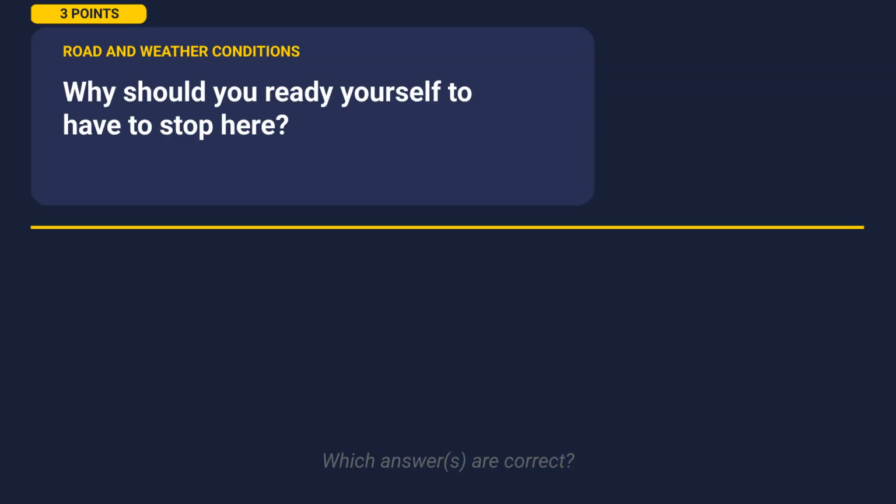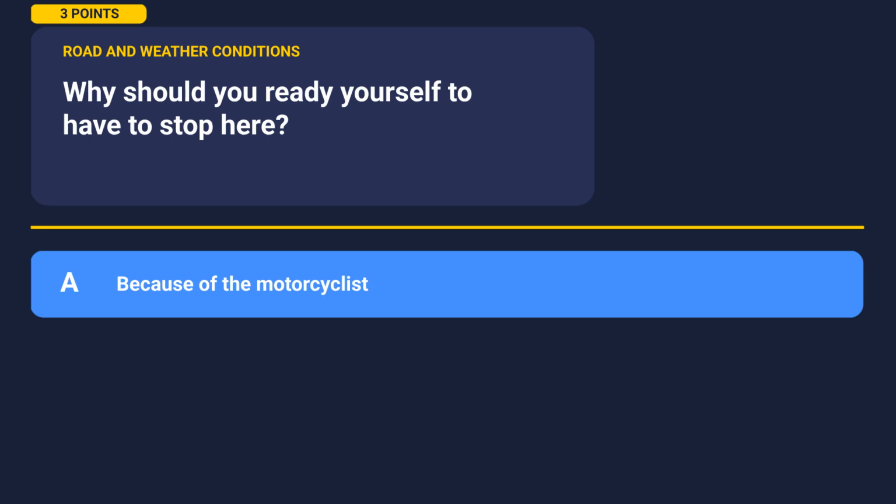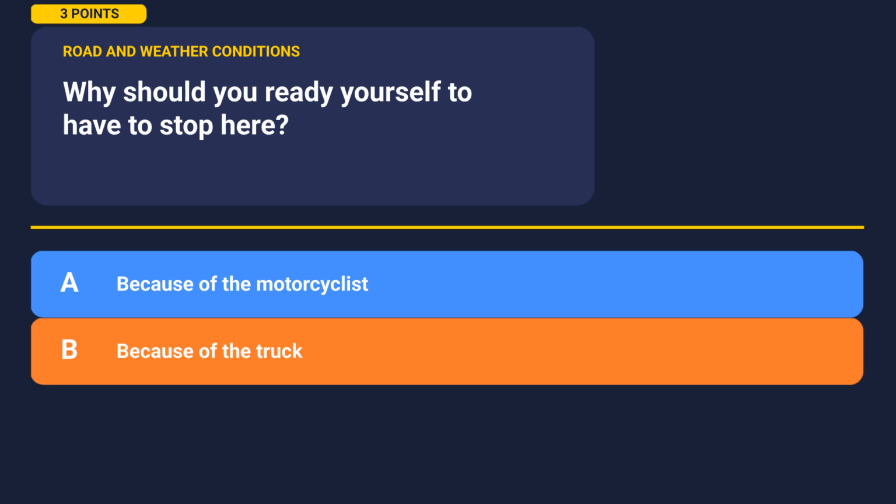Time for the next question. Why should you ready yourself to have to stop here? Take a moment to look at the options. Option A, because of the motorcyclist. Option B, because of the truck. Now think about which of these two options is correct. Pause the video to lock in your answer.